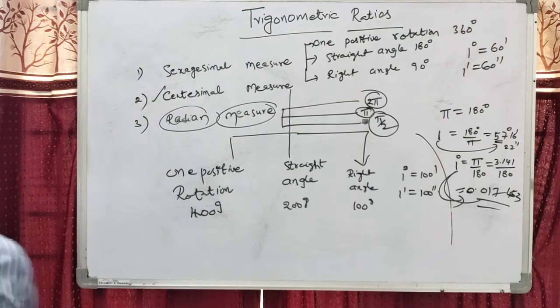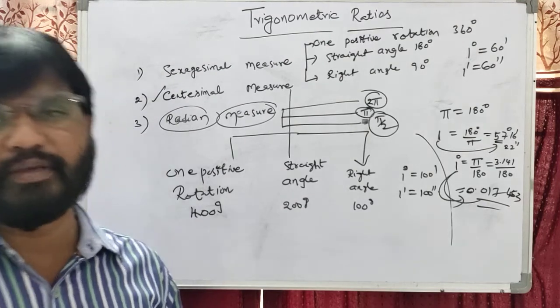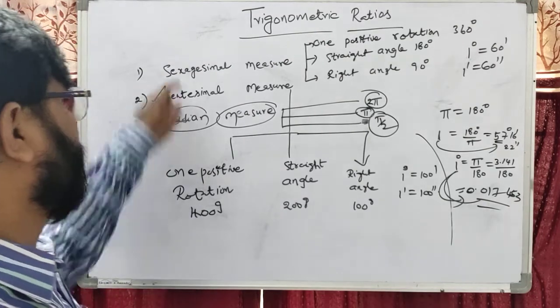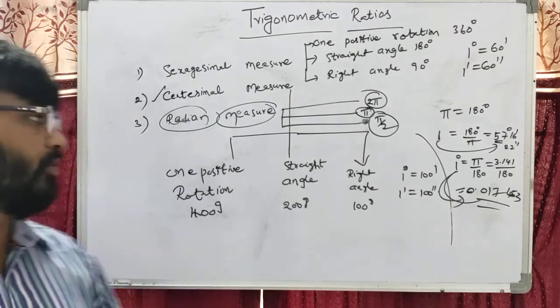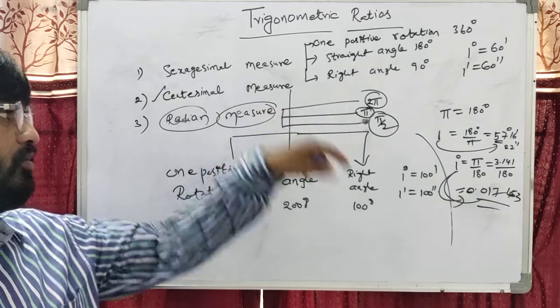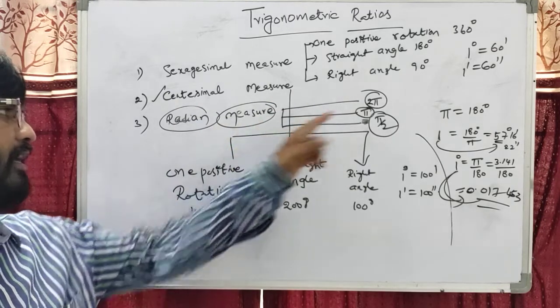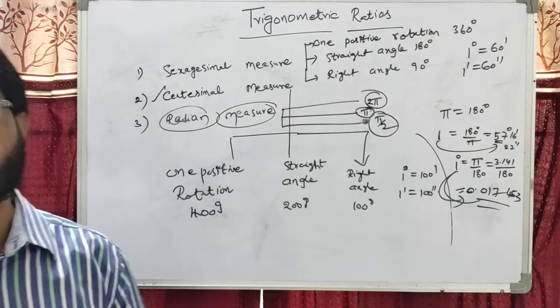This is the relation between radian measure and degrees. Sexagesimal measure means we measure in degrees. Centesimal measure means grades. Here radians means pi.